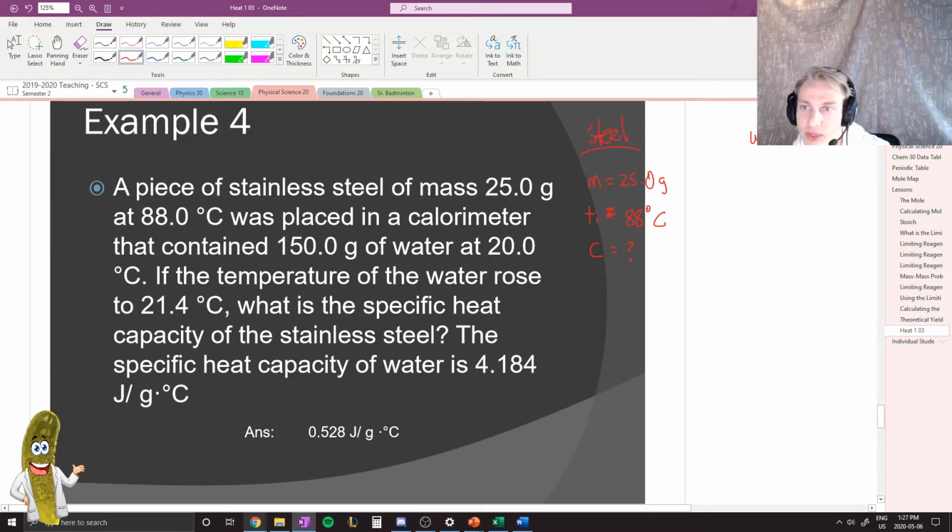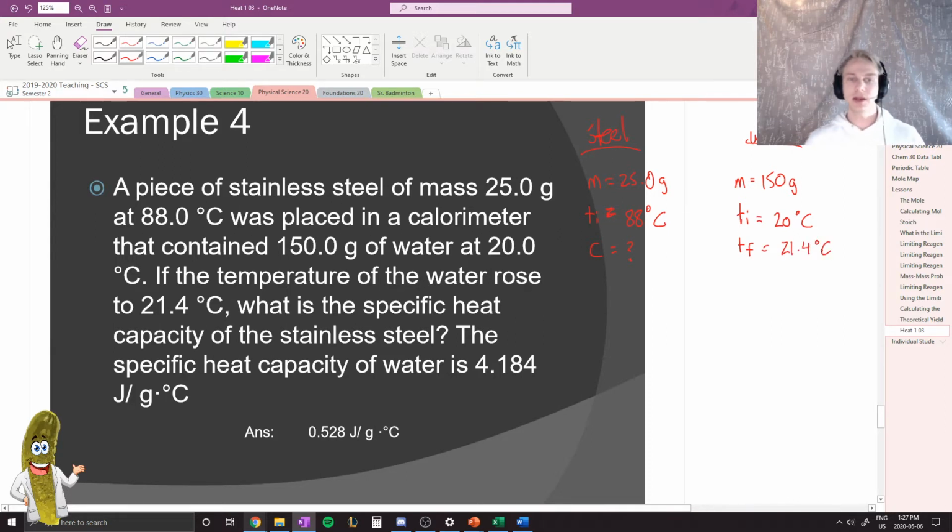And then we know a bunch of pieces of information about the water. We know that there is 150 grams of that water. We know that the temperature initially was equal to 20 degrees Celsius, and we know that the temperature final was equal to 21.4 degrees Celsius.